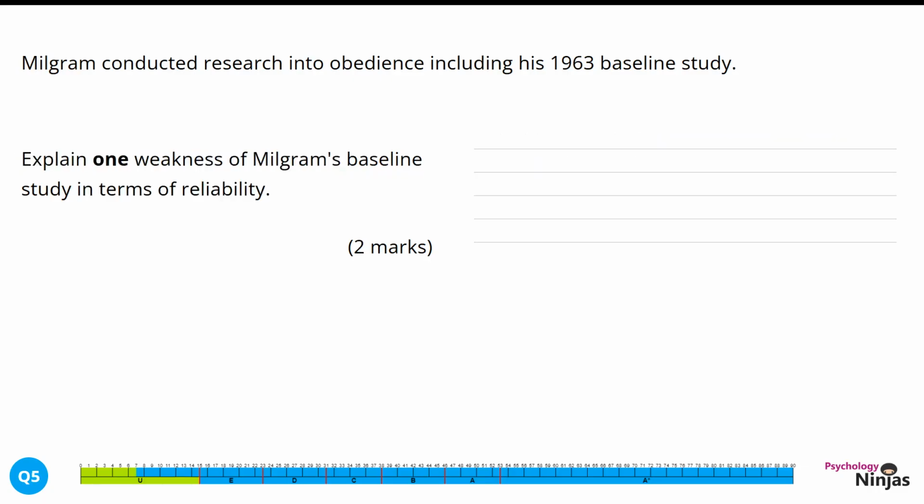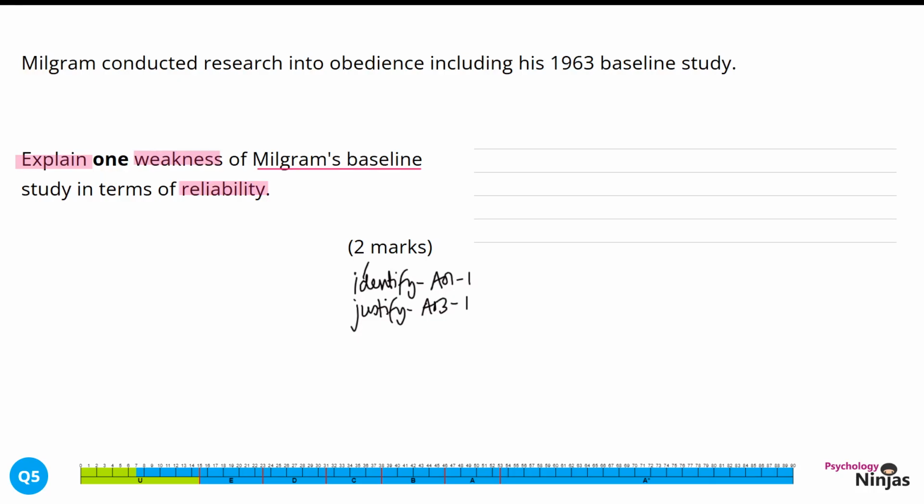Explain one weakness of Milgram's baseline study in terms of reliability, 2 marks. Here we have the command word explain, which means we need to give some detail and extension to our response. We've also got some assumed psychological knowledge here in terms of the word reliability. This is talking about the consistency of the study. Our response needs to focus on a weakness, and this is particular of Milgram's baseline study rather than any variations. We get 1 mark for identifying a particular weakness in terms of reliability. This is our AO1 mark. We get a 2nd mark for justifying why that is a problem, again in terms of reliability.